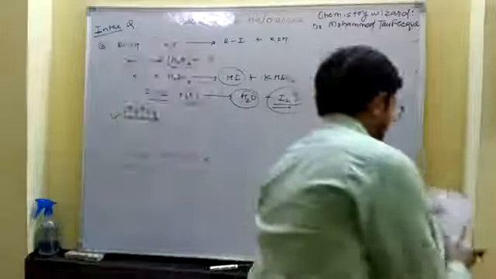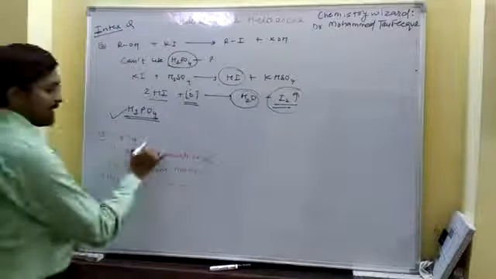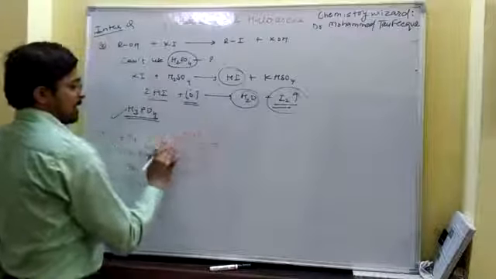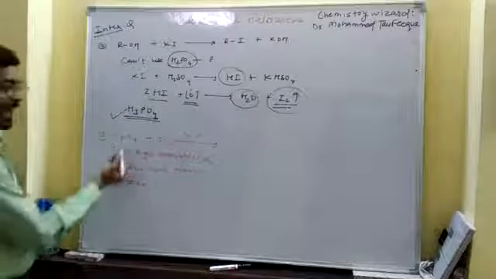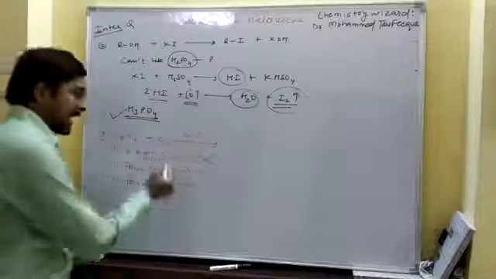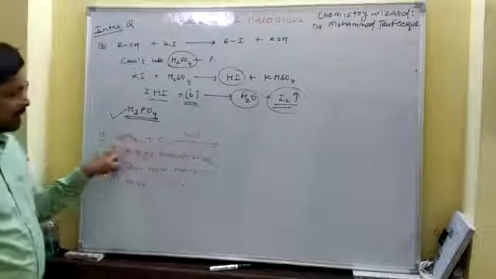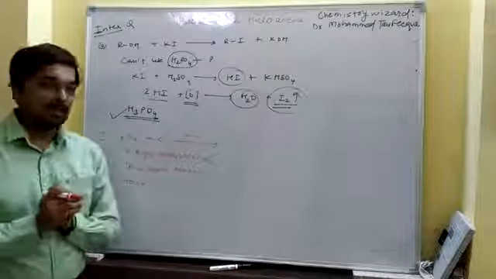So what is the question? We have an alkane C5H12 and it is undergoing photochemical chlorination. Remember the condition for photochemical halogenation: if a hydrocarbon is exposed to sunlight along with halogen, then it is photochemical chlorination.